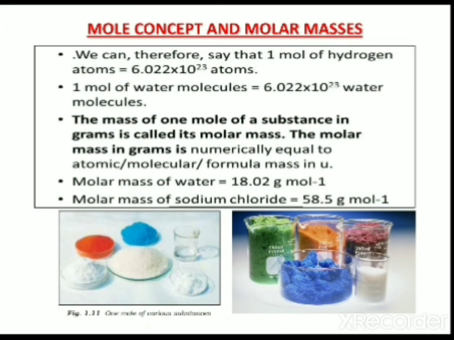The mass of 1 mole of a substance in grams is called its molar mass. The molar mass in grams is numerically equal to the atomic mass, molecular mass or formula mass in unified mass units. Molar mass of water is equal to 18.02 gram per mole. Molar mass of sodium chloride is equal to 58.5 gram per mole.